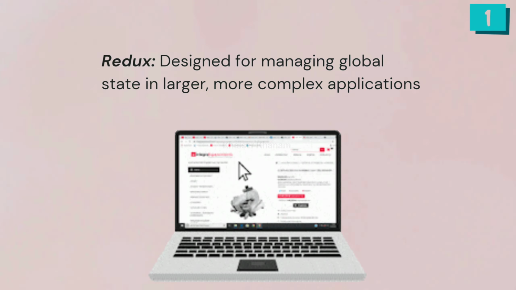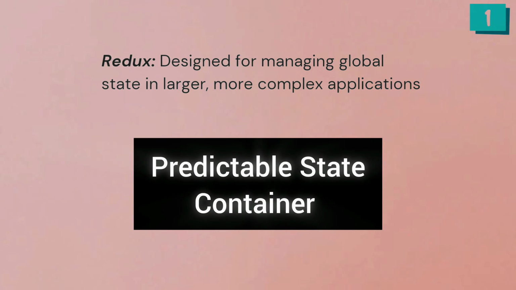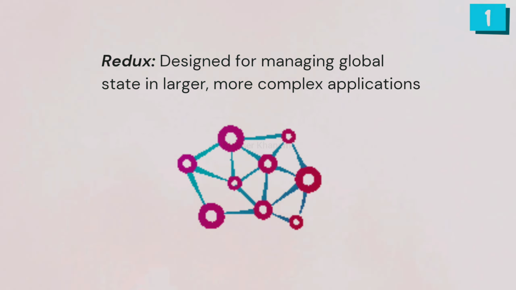knowledge of both useContext and Redux. But they have their own advantages and let's see when to use each. First, scalability and predictability. Redux is designed for managing global state in large, more complex applications. It provides a predictable state container where the flow of data is clear and well structured.